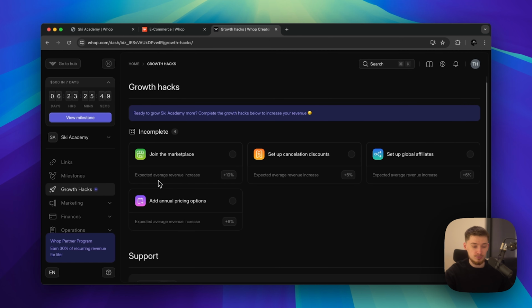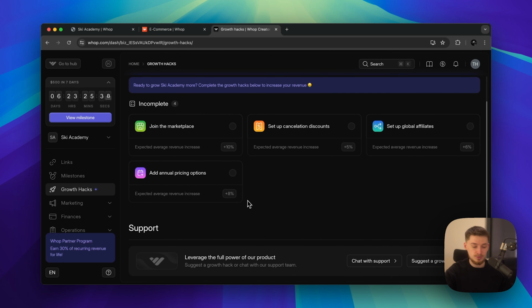Growth hacks is very, very useful because it teaches you how to earn more money and grow better with your Whop itself. So join the marketplace, set up cancellation discounts, set up global affiliates, and add annual pricing options. These are very helpful things, which you can also chat with support and different things. You've got a lot of support inside of Whop.